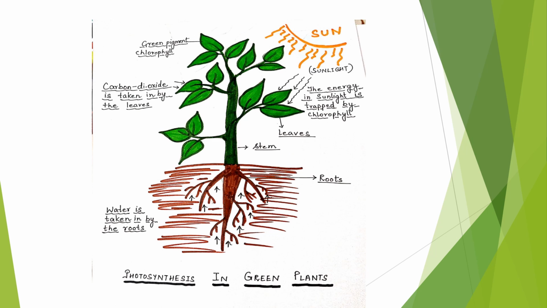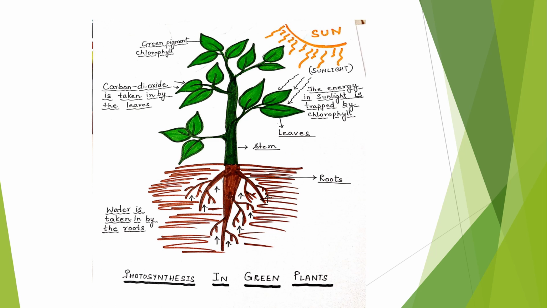In this figure, you can see that this is a plant. This is the diagram of a green plant. And you all know that a plant has two systems. The one which is above the soil is the shoot system, and the one which is below the soil is the root system.